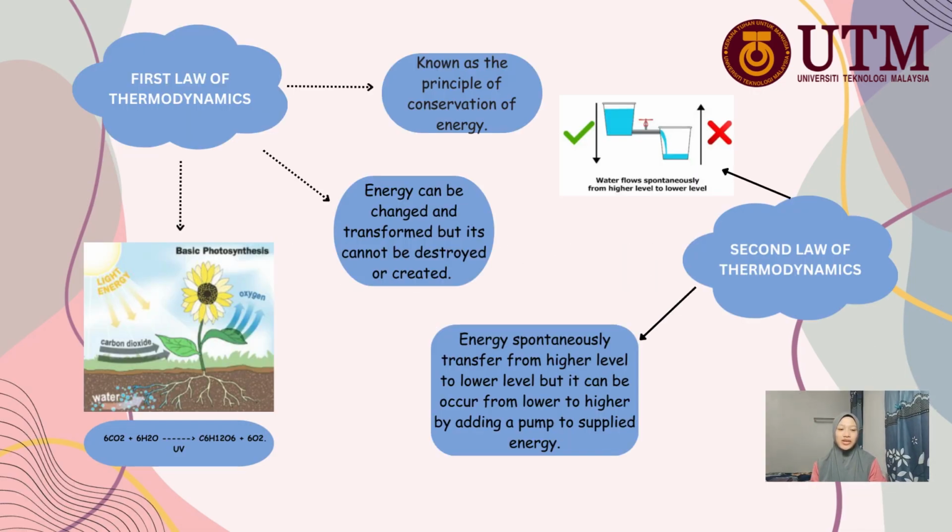Introduction for this experiment. The first law of thermodynamics is known as the principle of conservation of energy. As we know, energy can be changed and transformed, but it cannot be destroyed or created. For example, photosynthesis. Photosynthesis in green plants uses energy from sunlight to produce their food. Through the process of photosynthesis, light energy is converted to chemical energy.